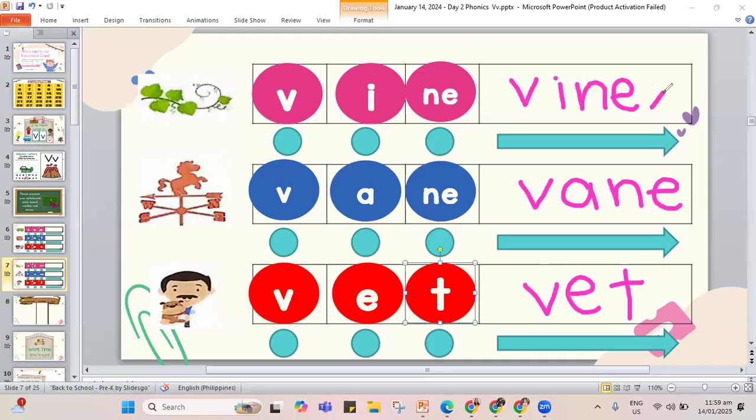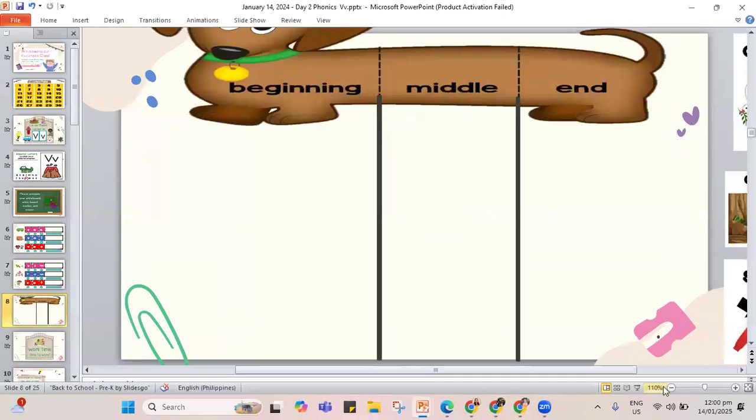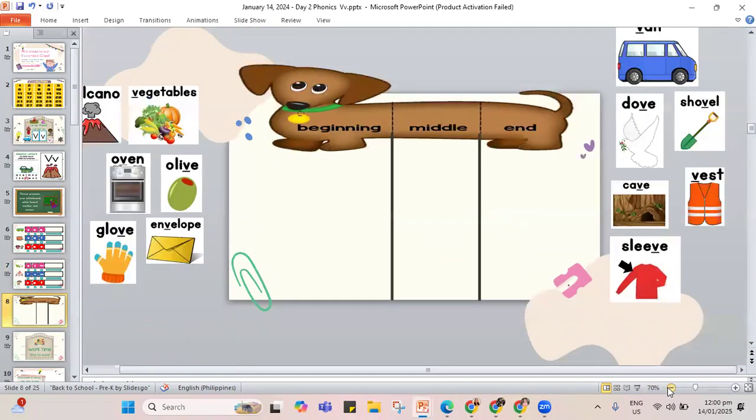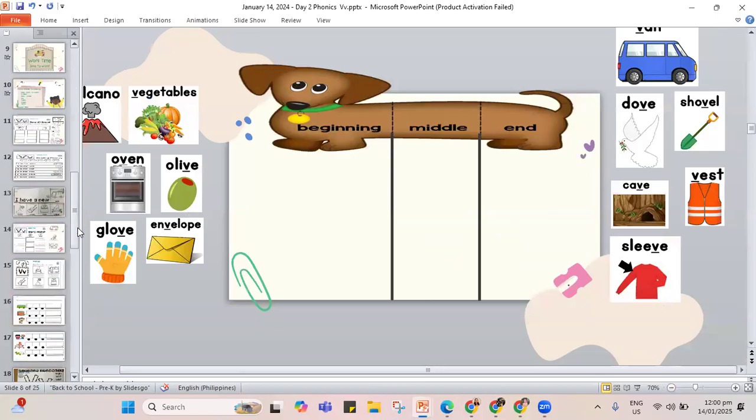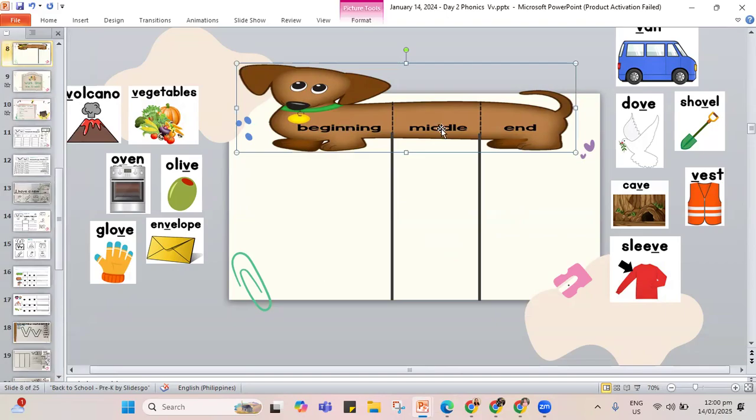So let's go back. We have the vine, the vein, and the vet. Now let's erase the writings here on our screen, and we'll be moving on to the next part of our screen work, and that is for our sound hound. So remember, we get to sort our words with the letter V sound in it, if the V sound is found in the beginning, in the middle, or in the end.